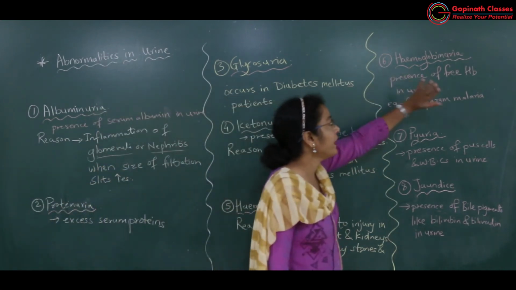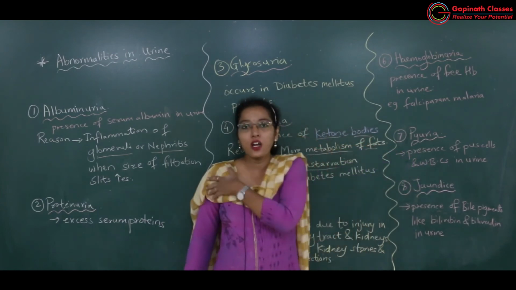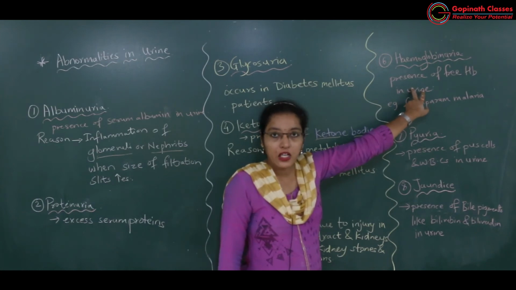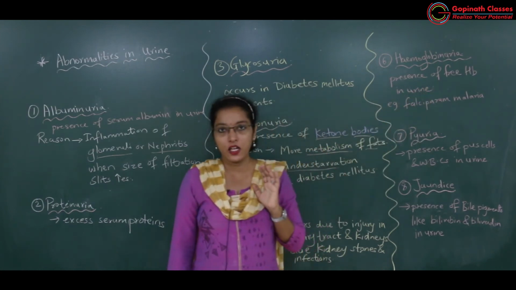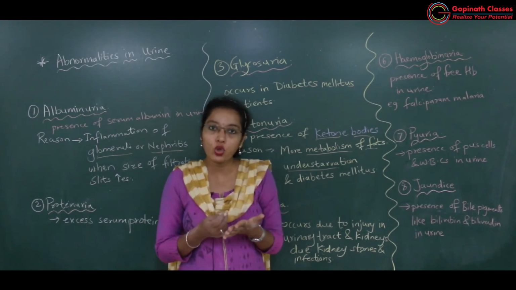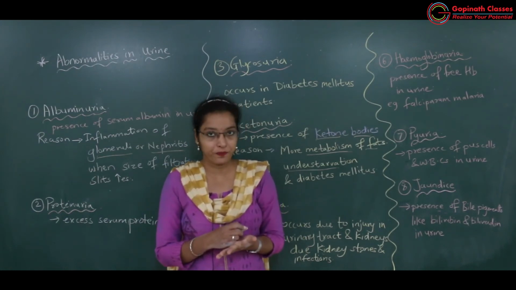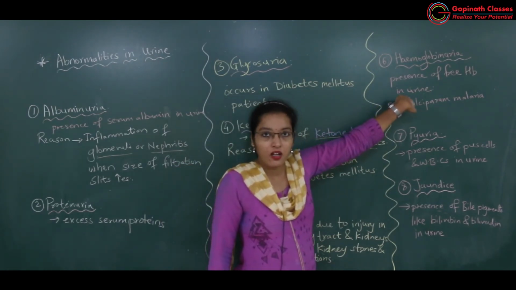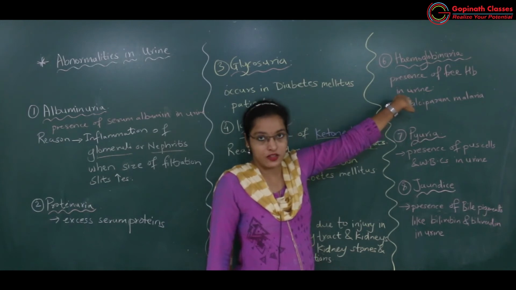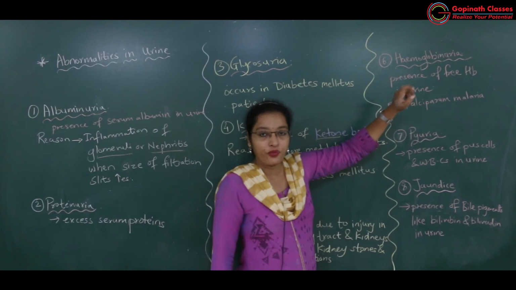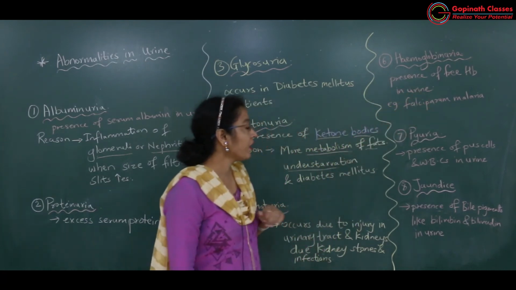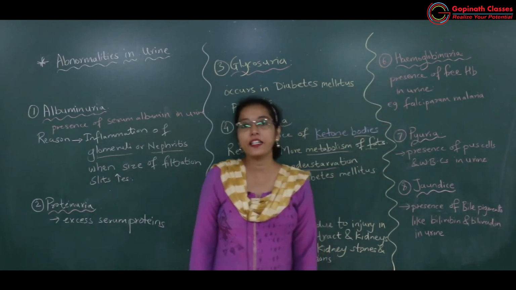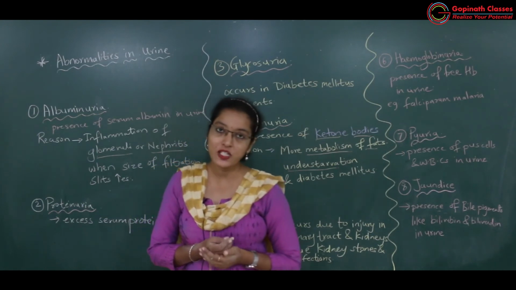Then hemoglobinuria. Hemoglobinuria, here free hemoglobin is excess in amount. Okay, urine में free hemoglobin ज़्यादा रहता है. So RBCs rupture and free hemoglobin enters in the urine. So bright red color दिखाई देगा urine का, and then afterwards it darkens because of oxidation of this free hemoglobin. Okay, hemoglobinuria means presence of free hemoglobin in urine, and it is seen in the patients who are suffering from severe malaria.